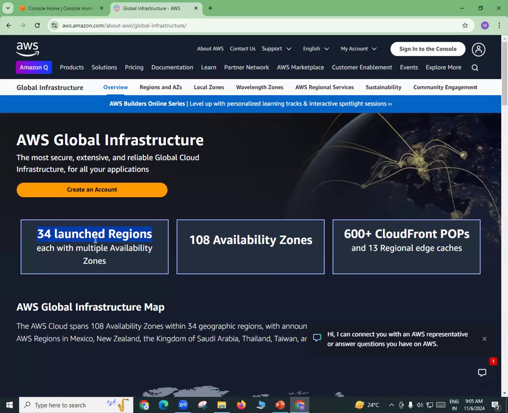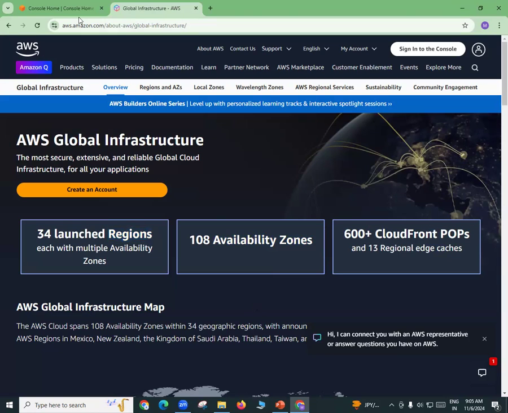Okay, so region is a place, city, country, whatever. And availability zone is actually the data center. So how many data centers will be there in each region? Minimum 3 data centers will be there in each region, and the size of the data center will be too big, right? Okay, and physically they are separated, let's say, at least some kilometers away or up to like 100 kilometers away. If one region is there in Mumbai, all the 3 availability zones will not be in the same location. They will be in different locations, which can go up to like 100 kilometers away.